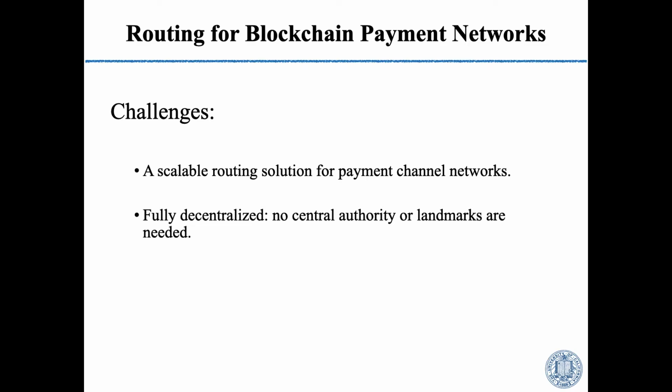Here are the challenges of our work. The first is that we aim to design a scalable routing solution for off-chain networks, and we want it to be fully decentralized. There's no central authority or landmarks. The simple thought is to use greedy routing.